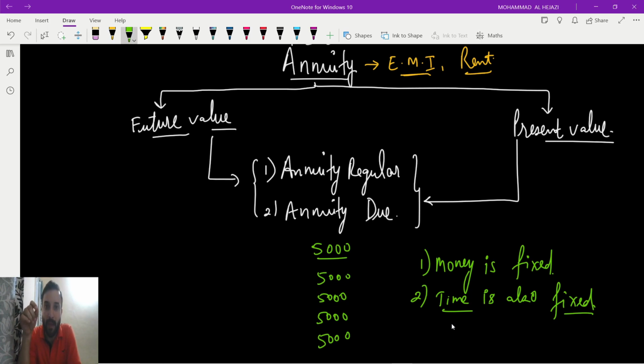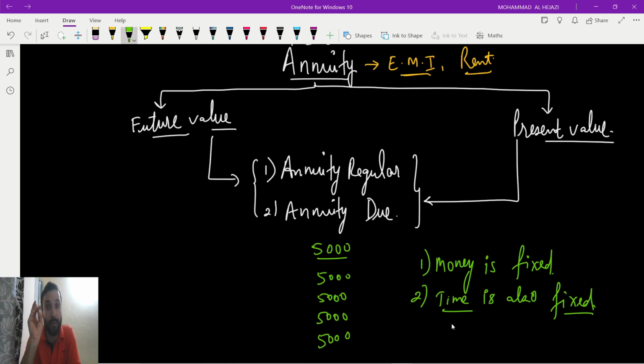Then next is annuity, the best example is EMI and rent. So what is the condition in EMI? Yes, first condition is the amount is fixed. In rent also the amount is fixed. Second condition is the time interval, or you can say the specific date is fixed. Okay, so amount is fixed, date is fixed.